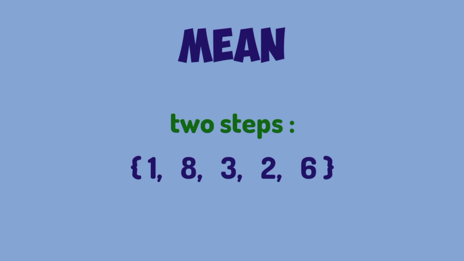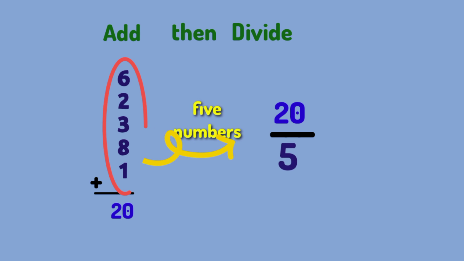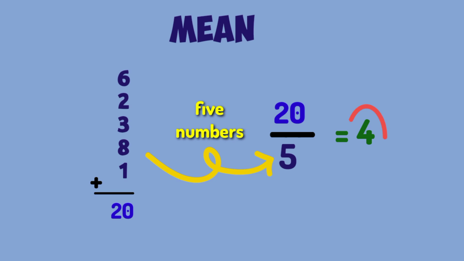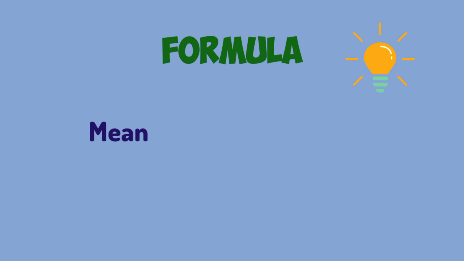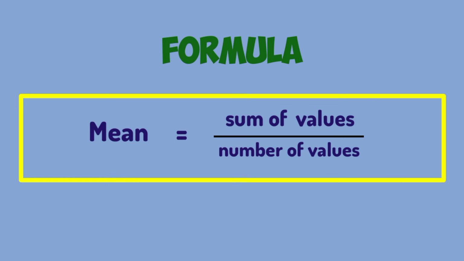So the math procedure you use to find the mean of a dataset is just 2 simple steps. First, you add up all the numbers in the set, and then you divide the total you get by how many numbers you added up. The answer you get is the mean of the dataset. And now, we have the formula for the mean, that is, the mean equals the sum of values divided by the number of values. Let's go back to the first problem.